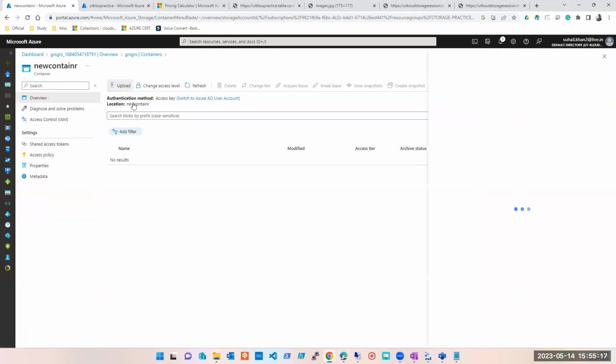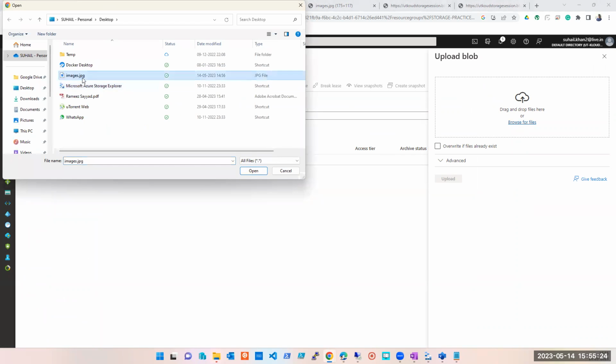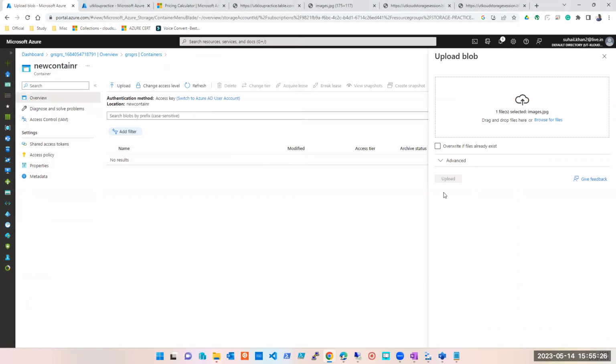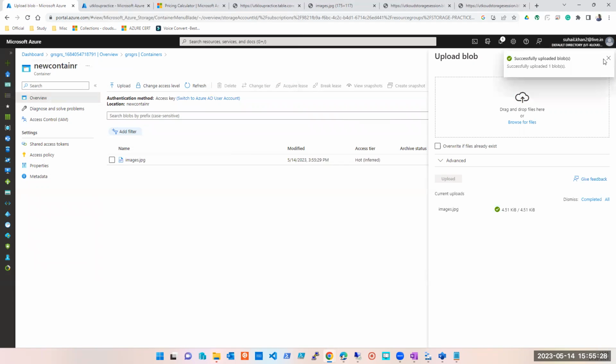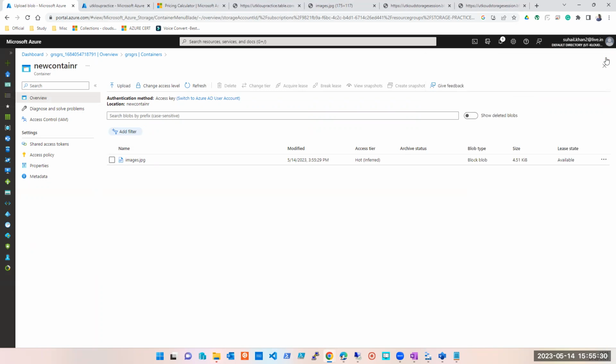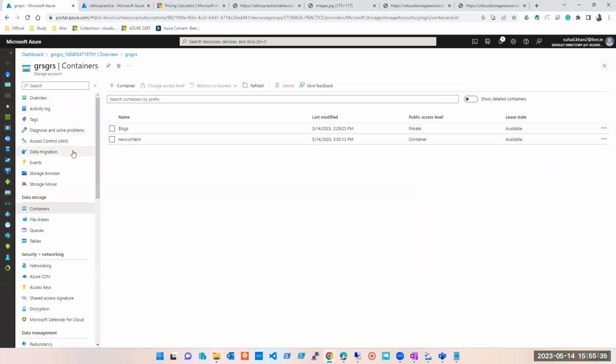Under the container, I will have some blob. Now I want you to access this using Storage Explorer or whatever software you want to use. But I want you to have access only to this container, not to the logs container.